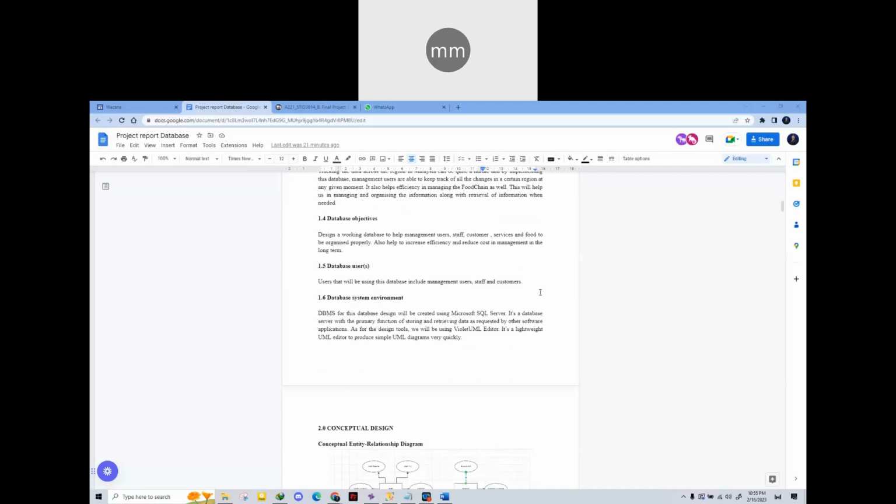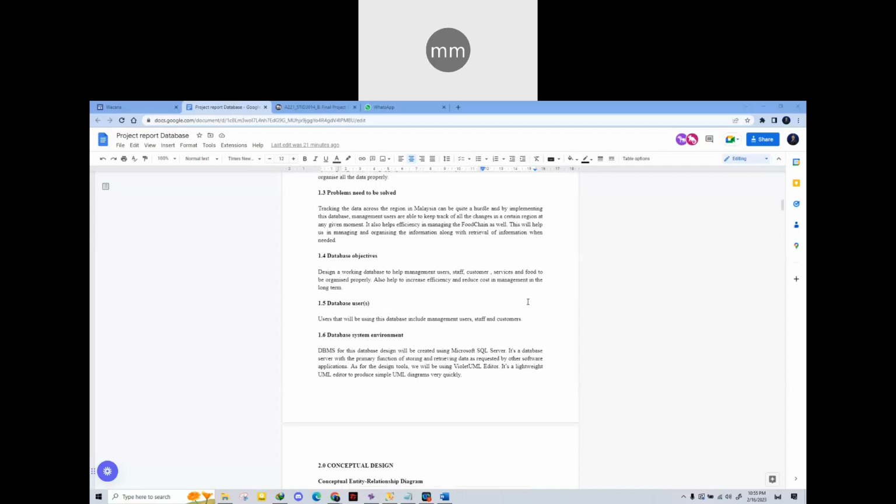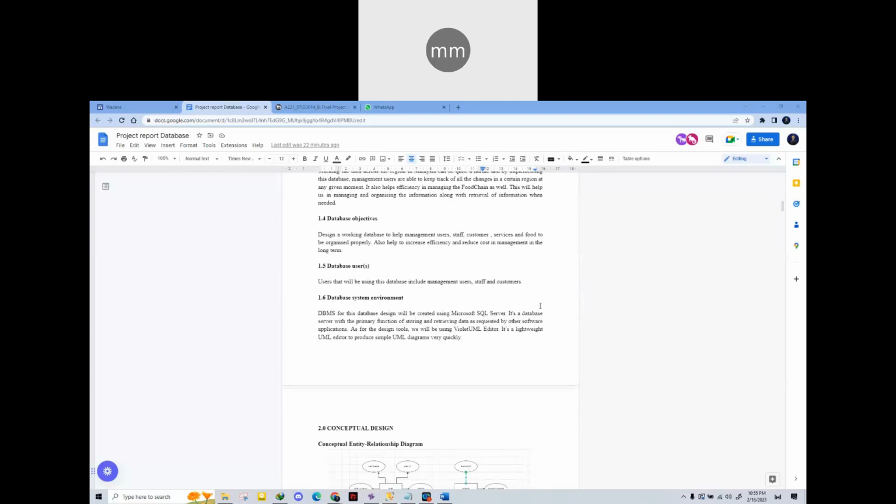As for the database objective, design a working database to help management user, staff, customer service, and food to be organized properly. The users that will be using this database include management user, staff, and customer. The database system environment will be using Microsoft SQL Server as its database.